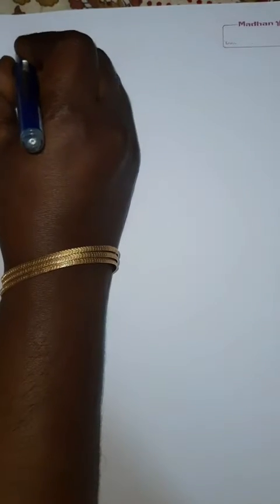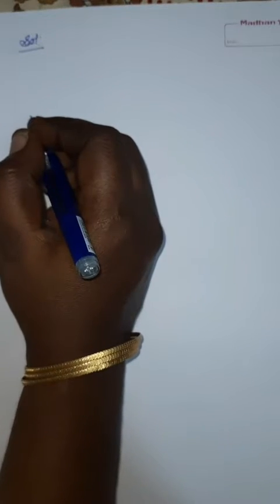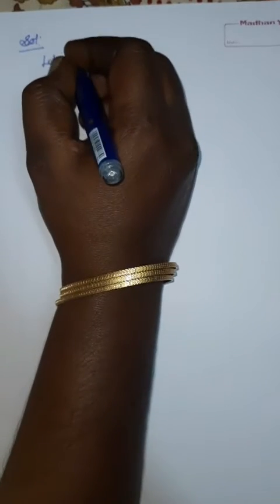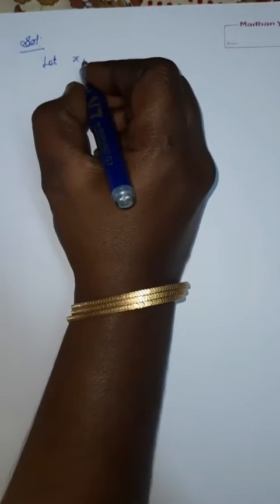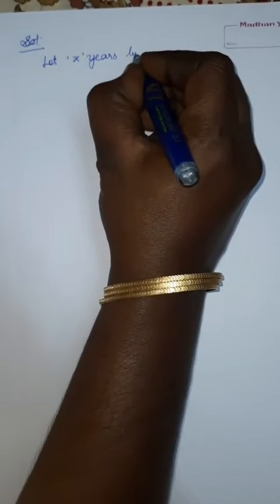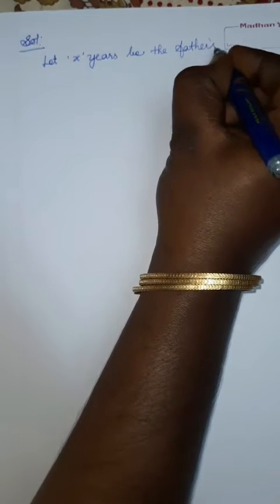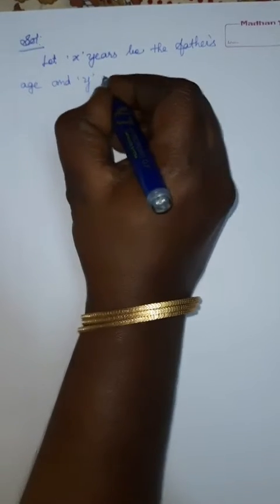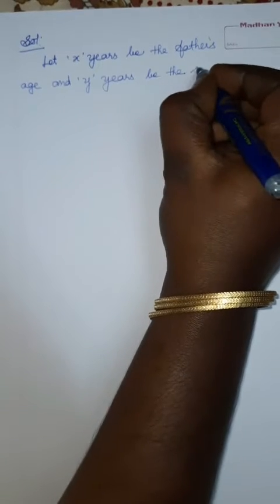Now we can do the solution. What is the first condition? Father's age is 6 times his son's age. Before that, we choose: let x years be the father's age, since it is age we choose years, and y years be the son's age.